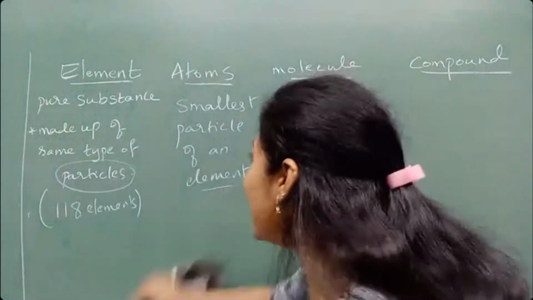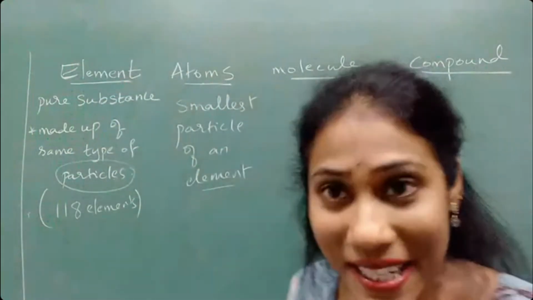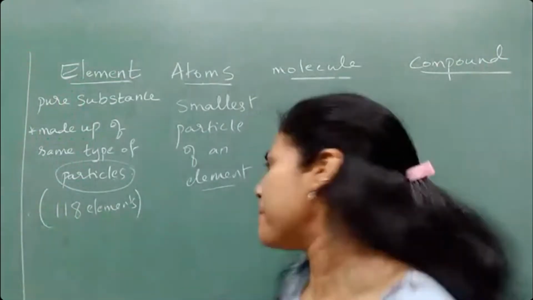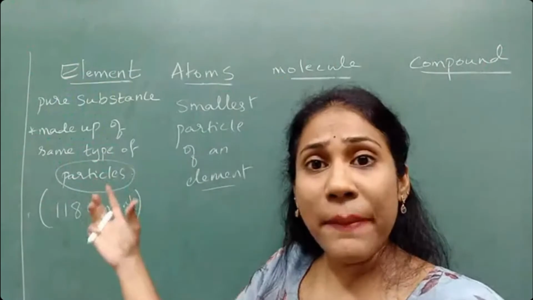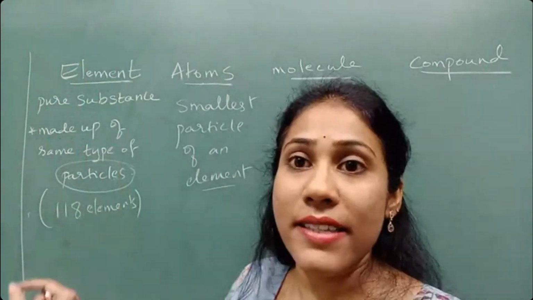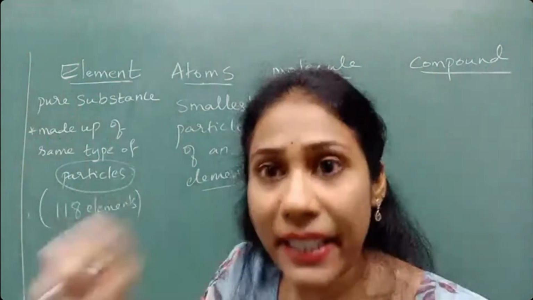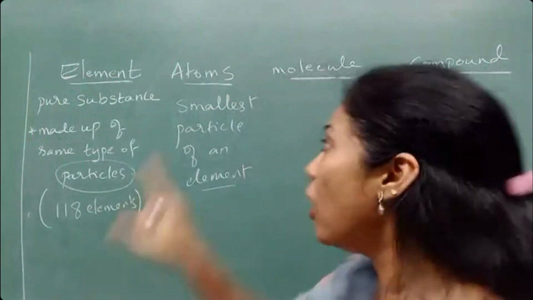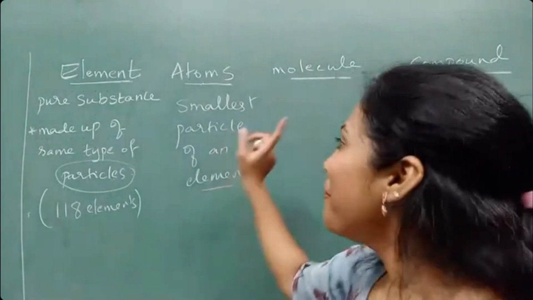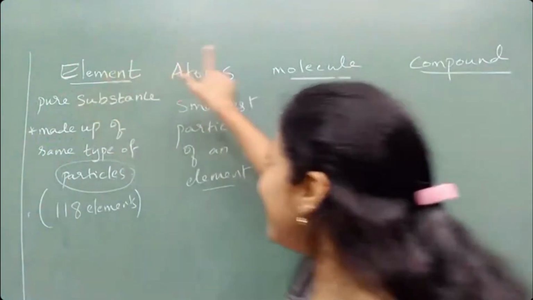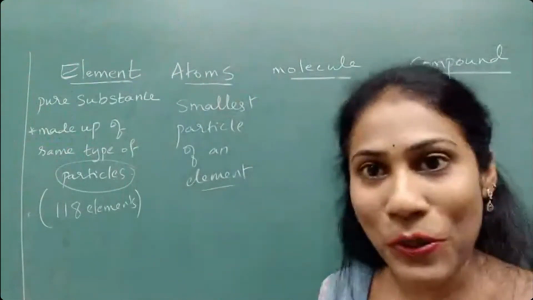So got to know the difference between element and atom, guys? Element is one substance, in pure form, and it is made up of so many small particles, and each small particle that is there in the element is called as atoms. So it's clear that element is okay, atom is okay, right?